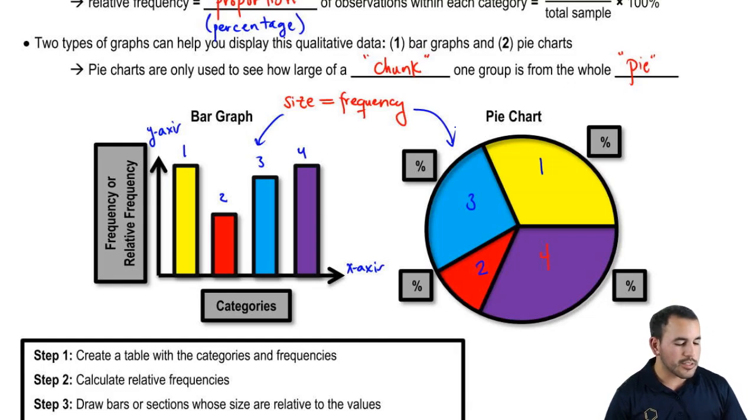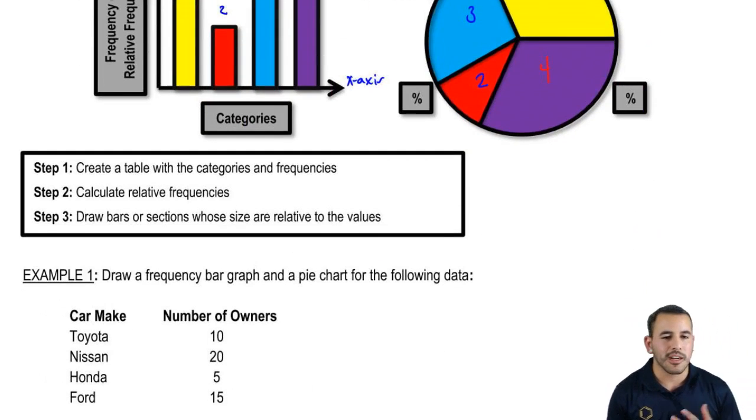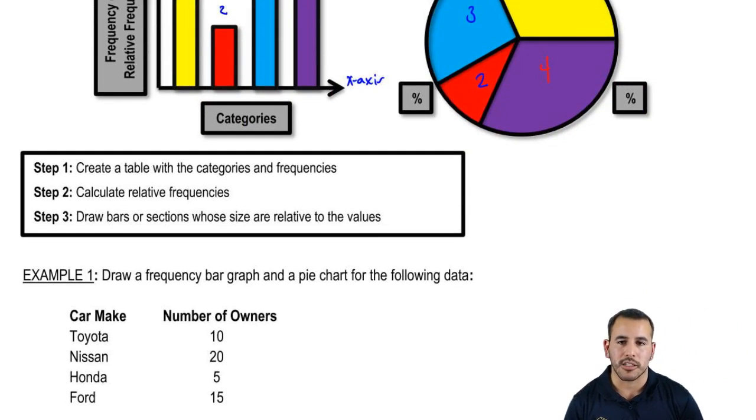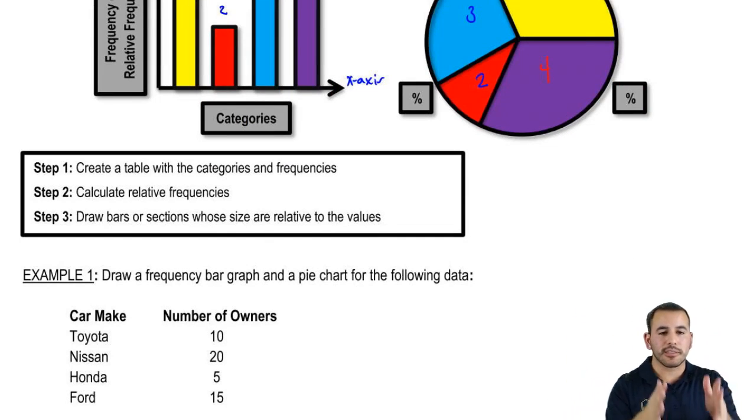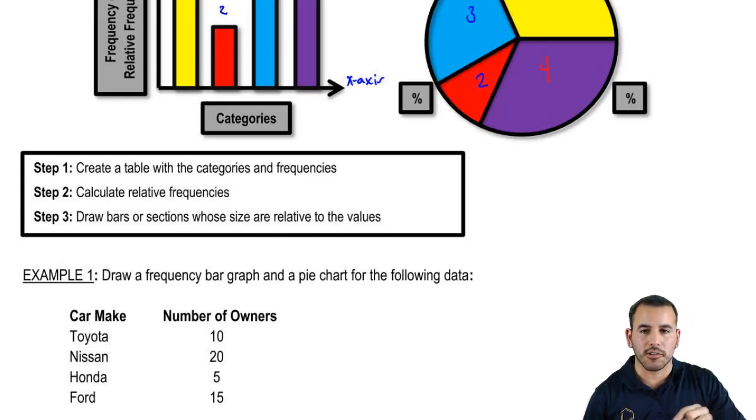So the way we do this, I just wrote 3 simple steps. It's not very difficult to come up with these bar graphs and pie charts. The first is to create a table with the categories and their frequencies. So go ahead and list all the categories that we have, and then the frequency for each particular category. So how many observations are in each category, right?